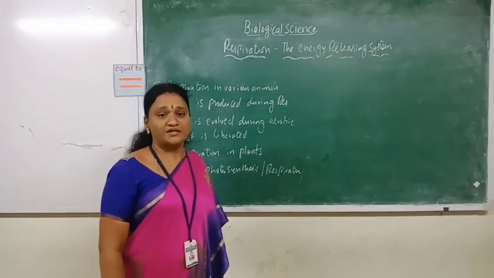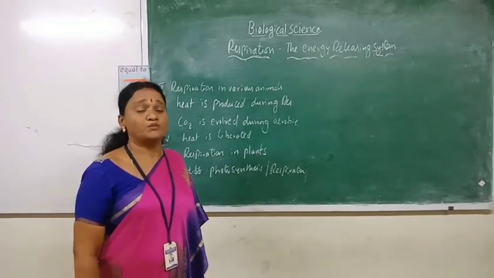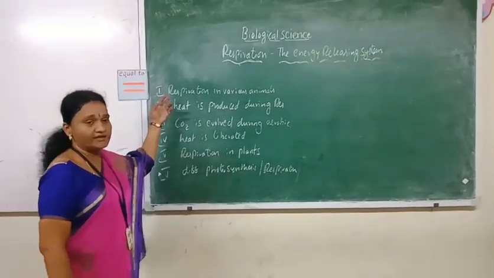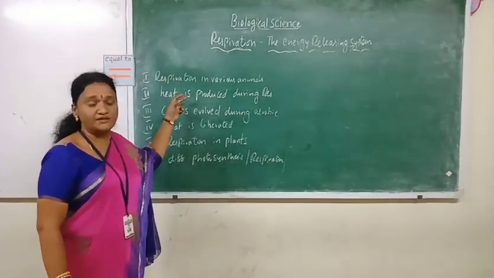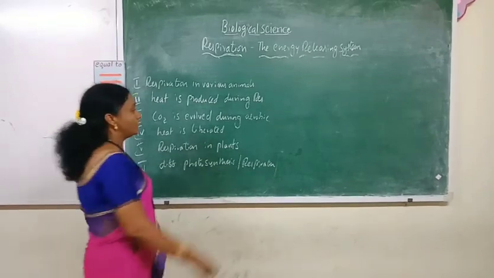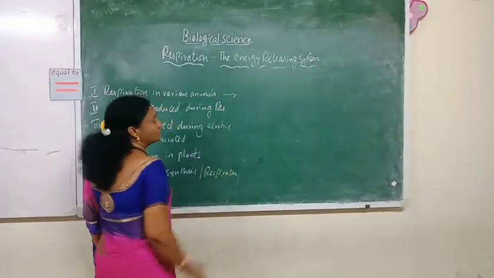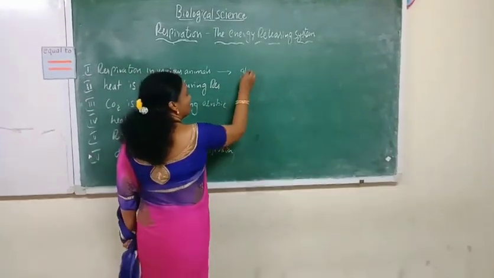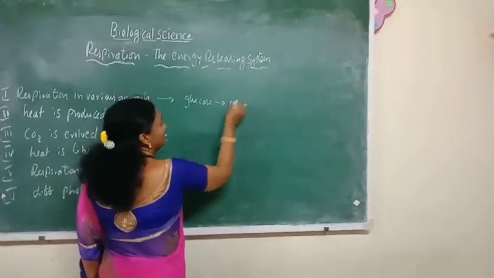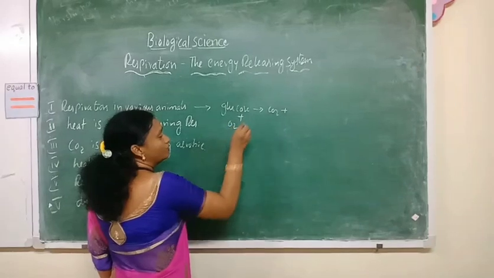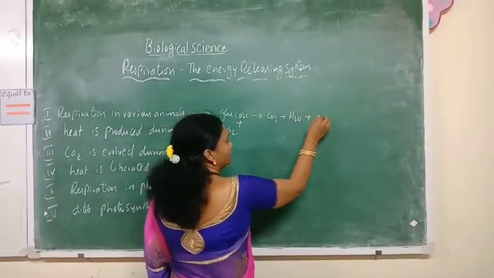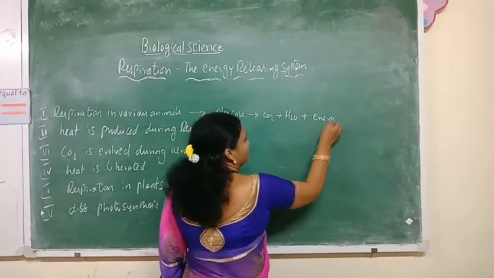So the last part in respiration in human beings or animals: when glucose is burnt, either in plants or animals, or in combustion also, the characteristic feature is that it liberates carbon dioxide, energy, and water vapor. Whenever glucose gets oxidized, it releases carbon dioxide, water vapor and energy.